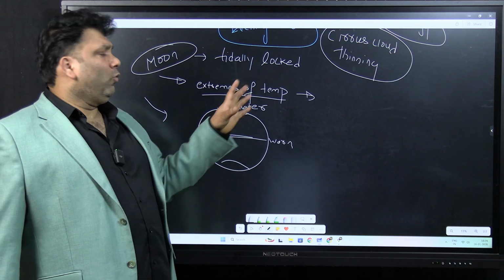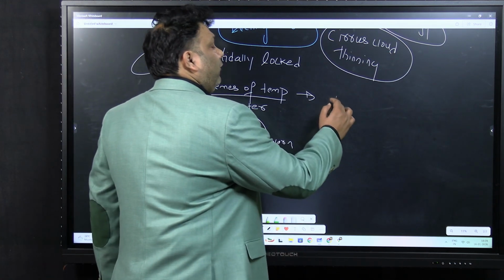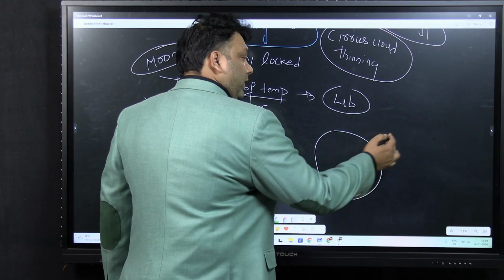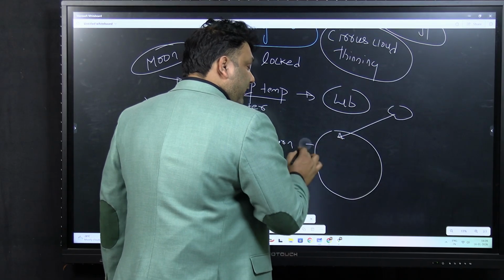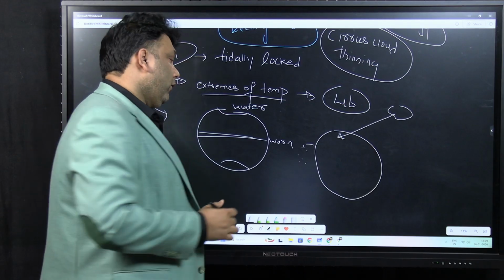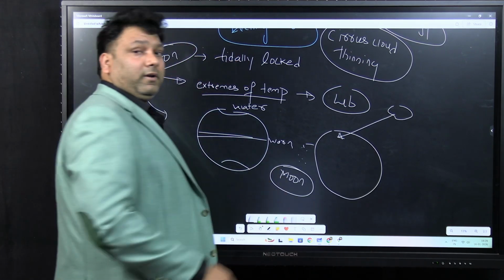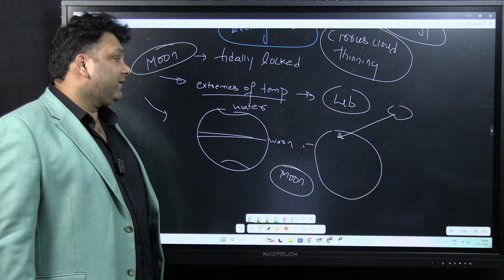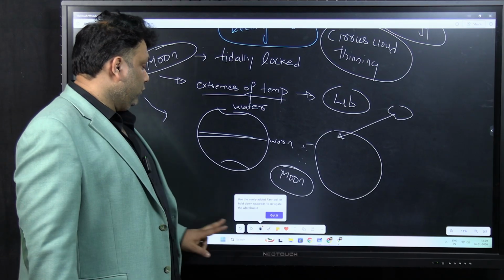And how the moon has been formed? The moon has been formed out of the earth around 4 billion years ago. How? So the earth was there, a very big asteroid has come and hit the earth, and the particles which have come out of the earth have collided with each other and they have formed moon. So the surface composition, or the elemental composition of the moon is very much similar to the earth. So these are some of the important points with respect to moon.